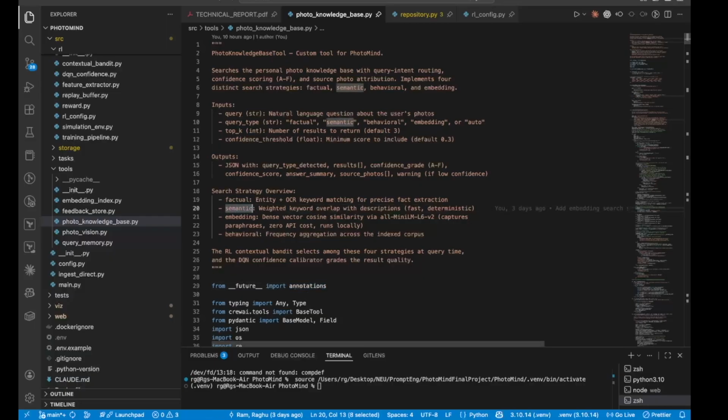That's your how much at Aldi queries. Semantic does keyword overlap on description. Show me pizza photos. Behavioral counts patterns across the whole library. Which store do I shop at most?